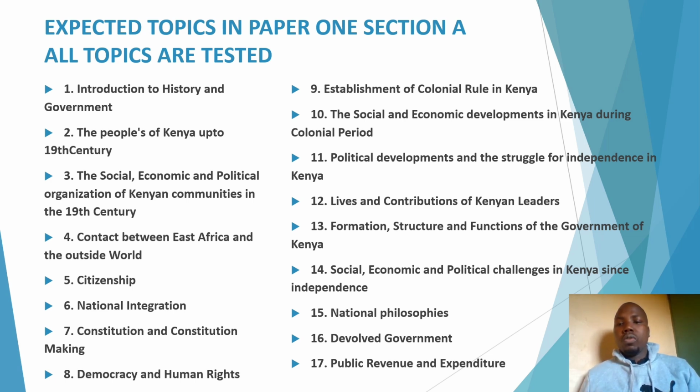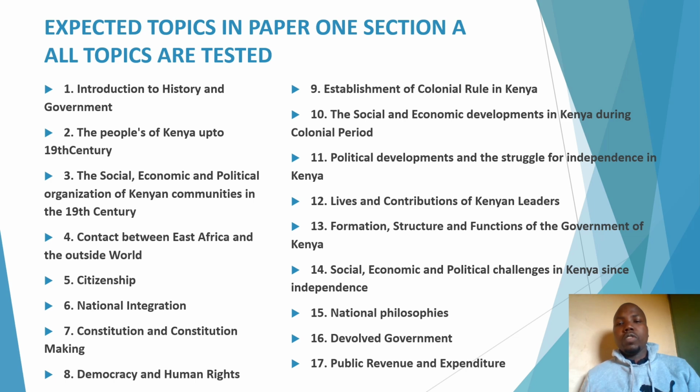As you all know, you as historians, history paper 1 normally deals with Kenyan history, or the history of Kenya. I know that most learners don't know the topics which are normally tested in paper 1.